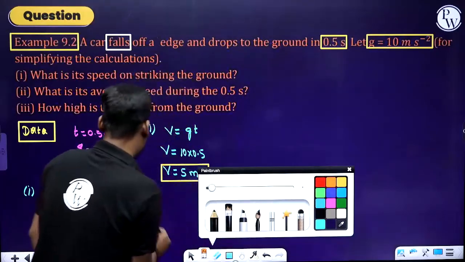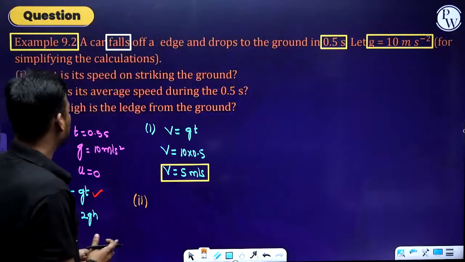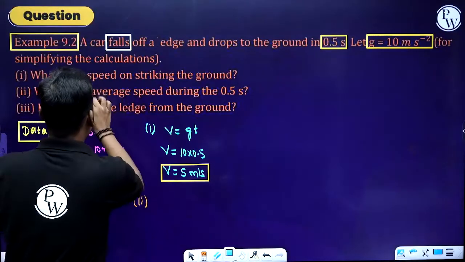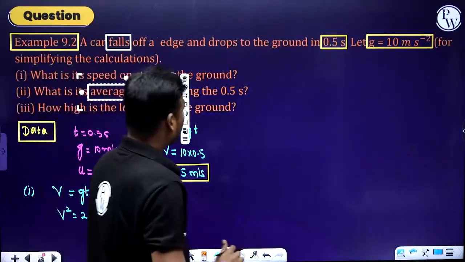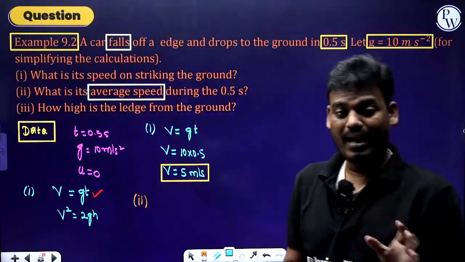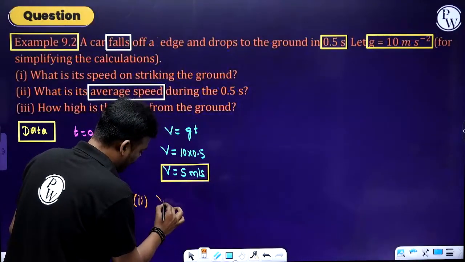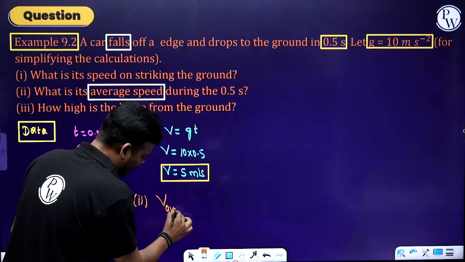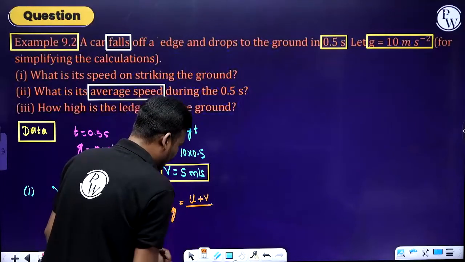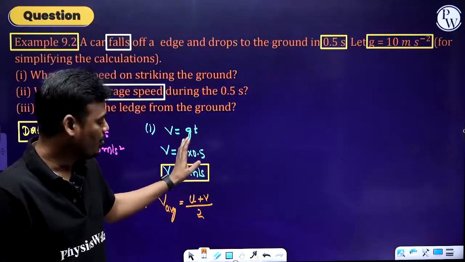Okay, the next one, second: what is its average speed during the time, that is 0.5 seconds? Average speed means, what is the formula for that? Here I'll write v average equals initial velocity plus final velocity divided by 2. This is the average velocity that we have learned in motion in a straight line.